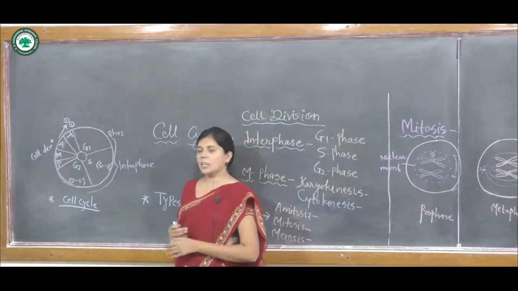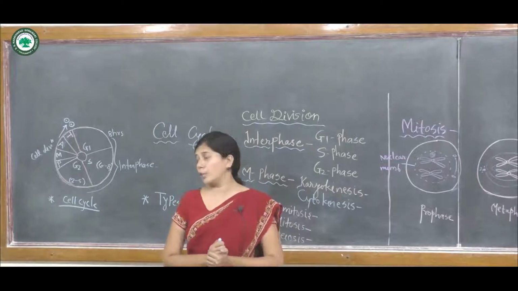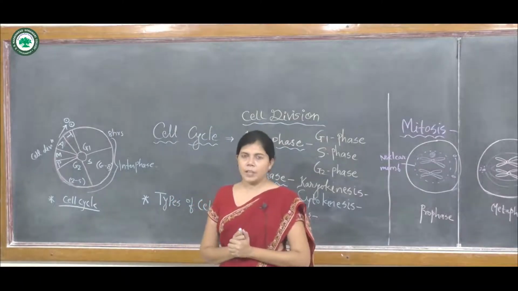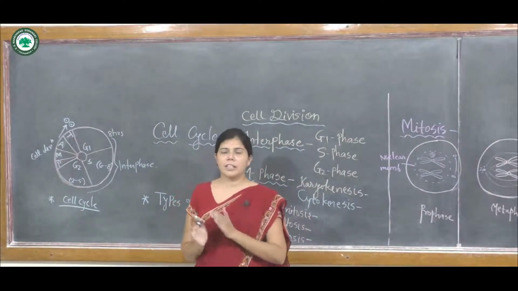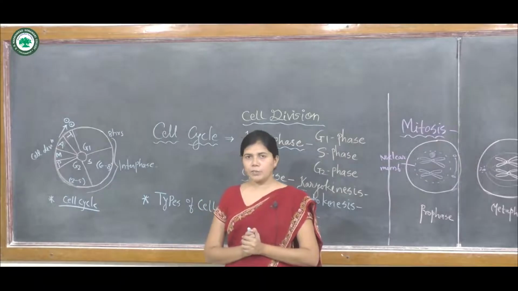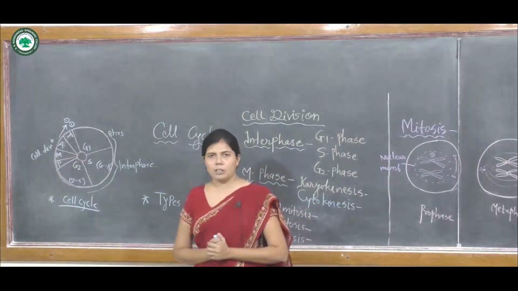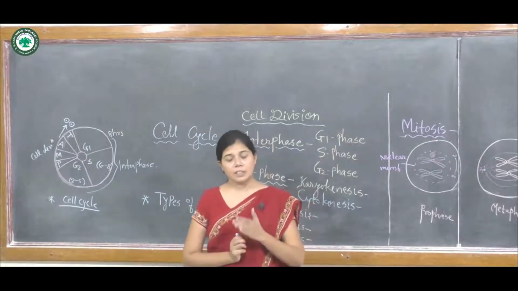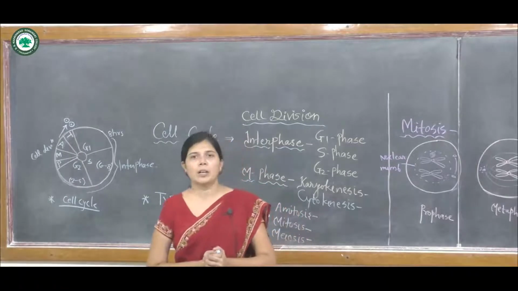The S phase is followed by the third phase, known as the G2 phase. The G2 phase is the second growth phase, or the second gap period, in which complete development of the cell occurs. Protein synthesis and RNA synthesis occur in the G2 phase, as well as metabolic processes.